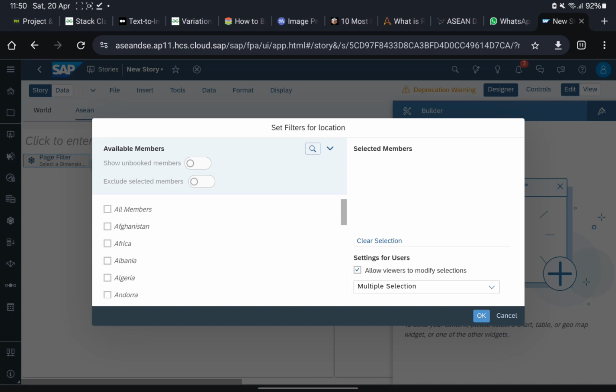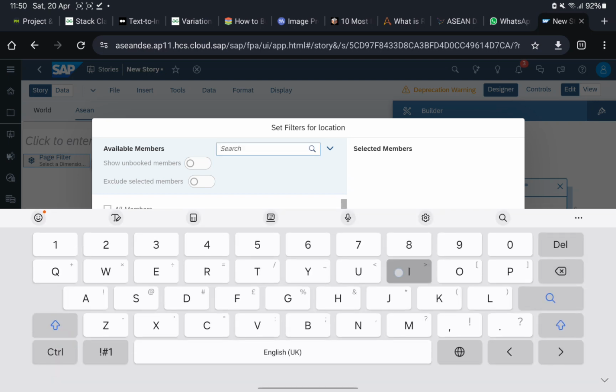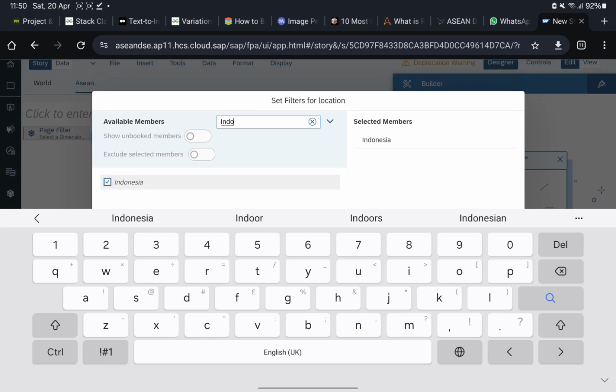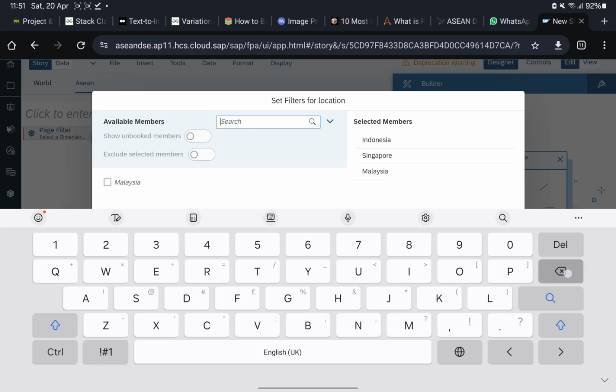Just select all the 10 ASEAN country members. Okay, this Timor is Timor-Leste. And then we have our ASEAN chairman for this year, which is Laos.